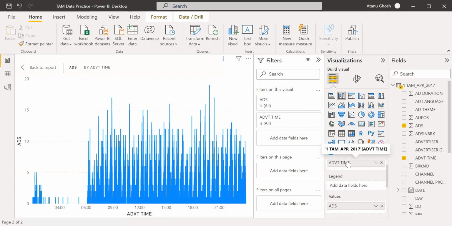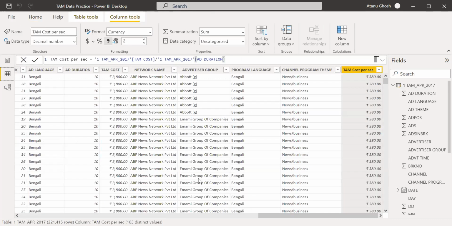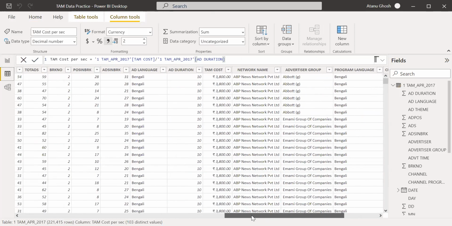And advertising time, was it year, quarter, month, day? No, this is overall. So during the entire period, we look at what time ads were being served. I'm assuming that advertising time means the time when the ad was being served.